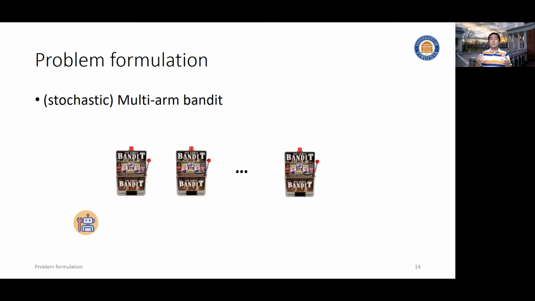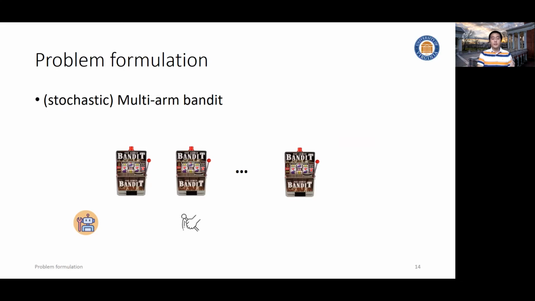So let's first formulate the problem. We will borrow the concept from multi-armed bandit to give you the first impression. What do we mean by learning by exploration? Imagine now we're building an intelligent system like a robot here. The robot learns from the environment by taking actions. And here we will restrict ourselves to a discrete choice of actions.